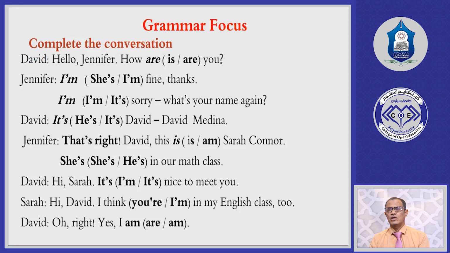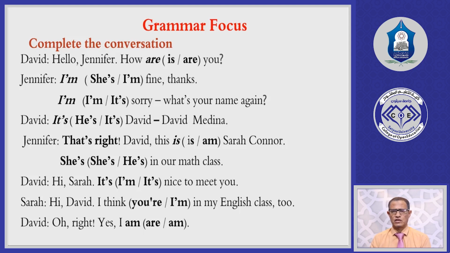Now we have grammar focus. Complete this conversation. In this conversation we also have the use of verbs to be, as if it's an exercise for those verbs to be. And when do we use them? We explained this point before: the verbs to be are is, are, and am. Am is for I, is is for he, she, it, that means singular nouns, and are is for they, we, and you, that means plural nouns.